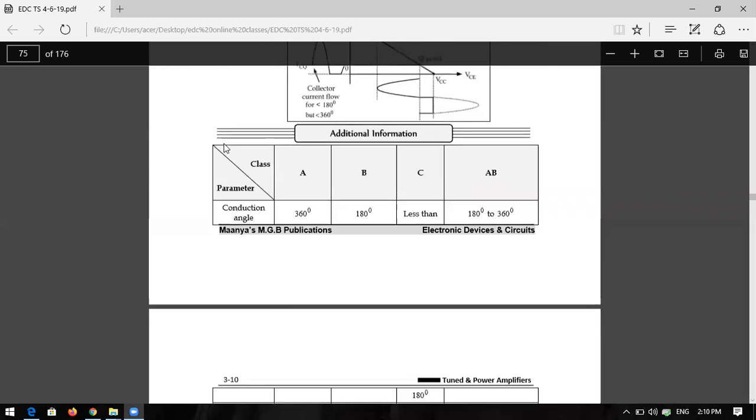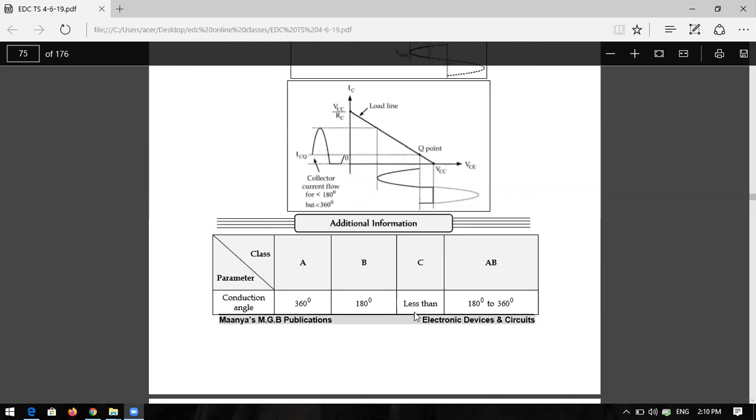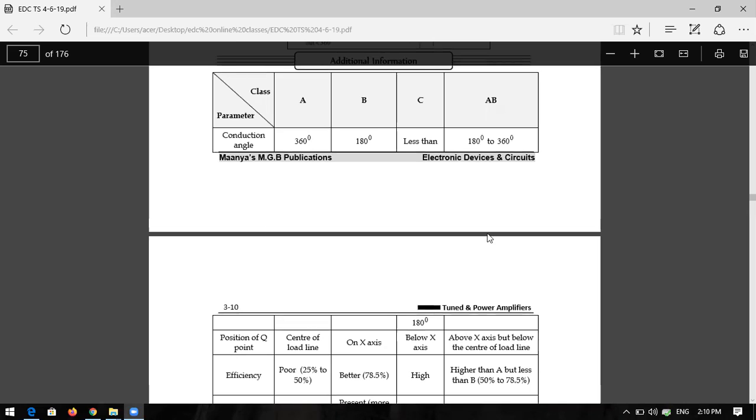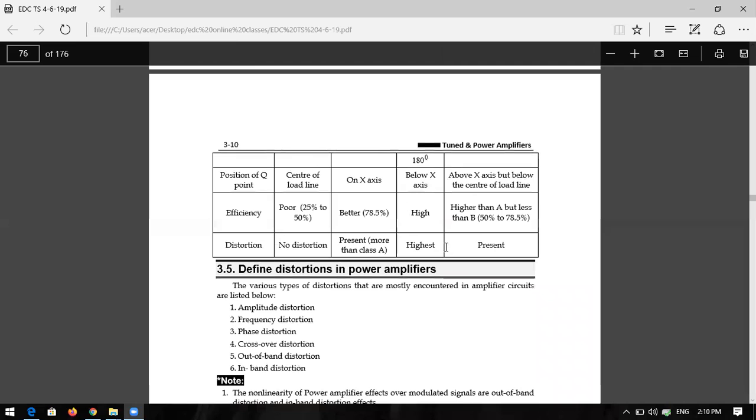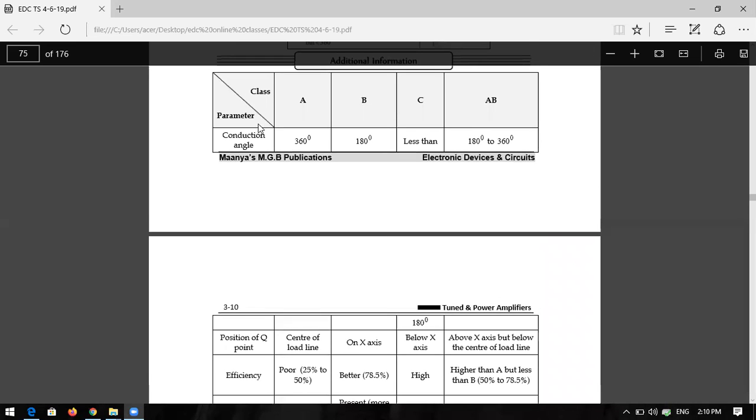Okay, so next, you can see this tabular form, which is very important, because you can easily have the overall conclusion for these power amplifiers.